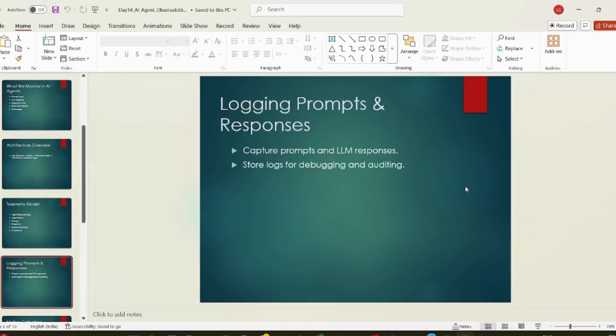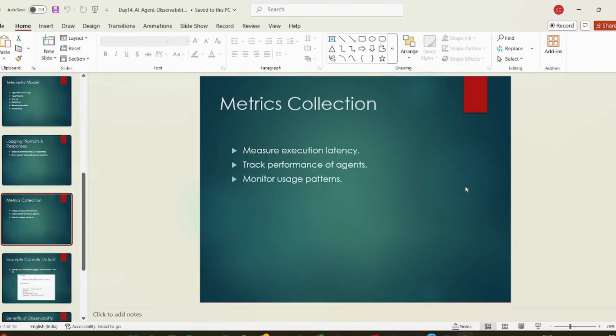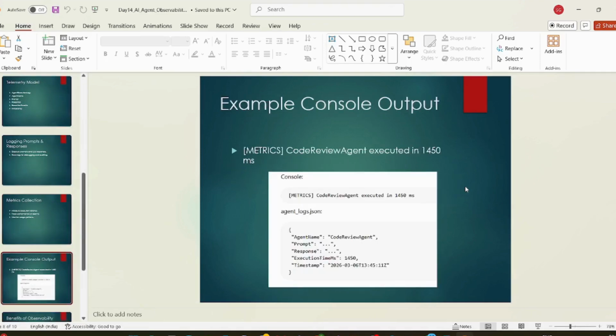For logging prompts and responses, we capture prompts and LLM responses and store logs for debugging and auditing. For metrics collection, we measure execution latency, track performance, and monitor usage patterns. The output will look like agent name, prompt, response, execution time, all these things, and that will be stored in agent_log.json. We are not using any cloud or other facility like a database. We will save it as a JSON file.